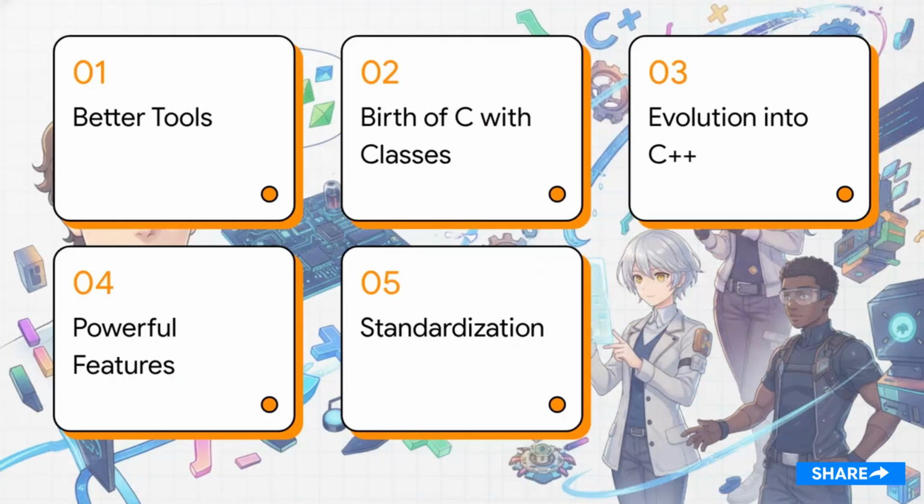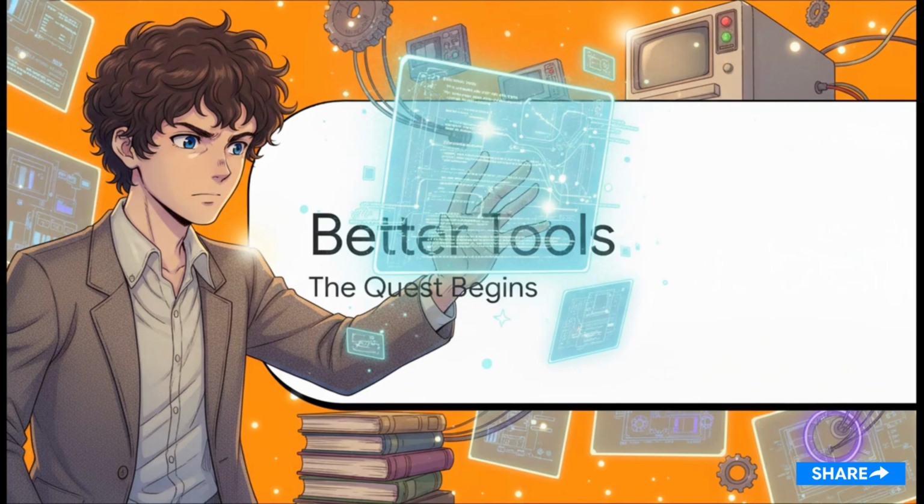So, here's our roadmap for this 12-year evolution. We'll hit the quest for better tools, the birth of C with classes, its evolution into C++, the addition of powerful new language features, and finally, Release 2.0 and standardizing the whole shebang. Starting off with Part 1, the quest for better tools.